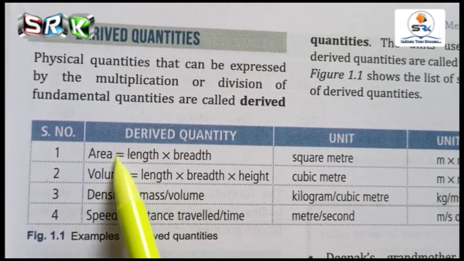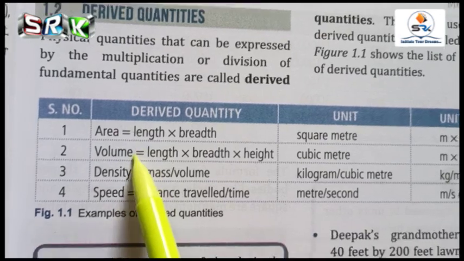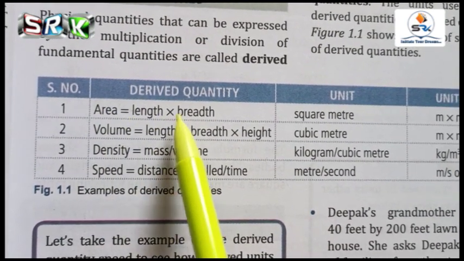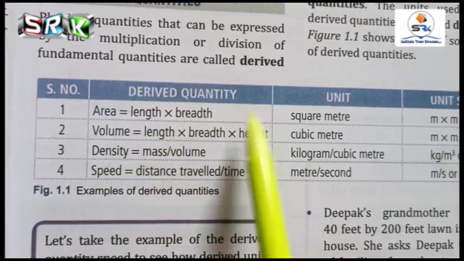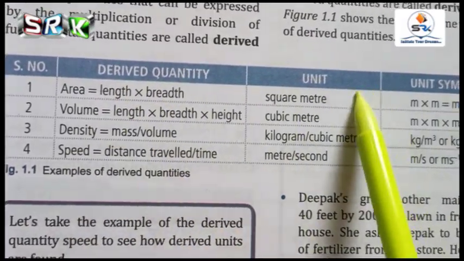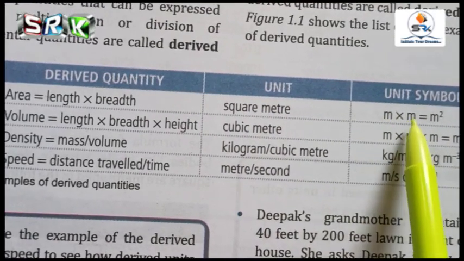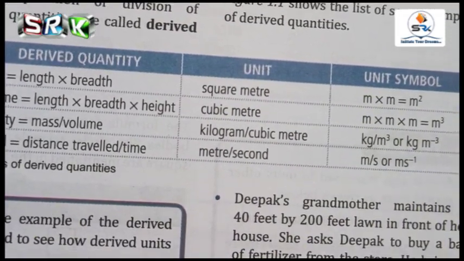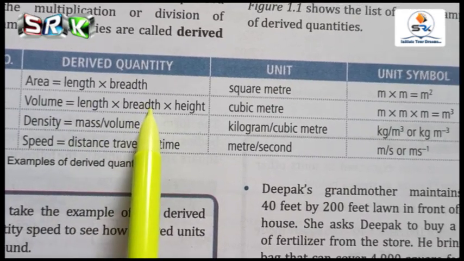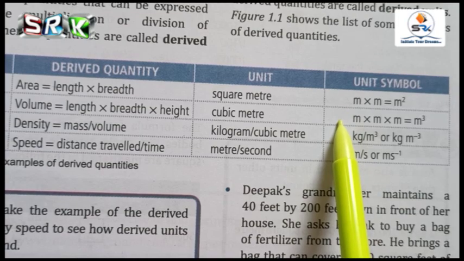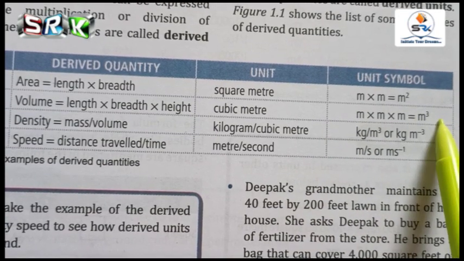So what are all the examples for derived quantities? Area, volume, density and speed. What is the formula to calculate the area? Length into breadth. And what is the unit to represent area? Meter square, that is m into m. Volume is length into breadth into height, that we will express in cubic meter or otherwise in meter cube.